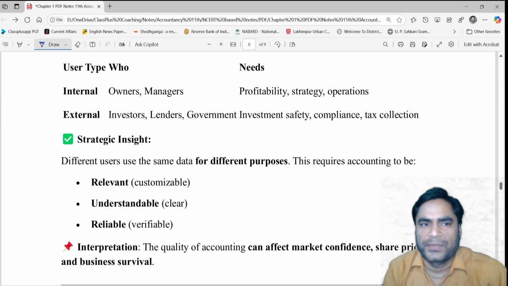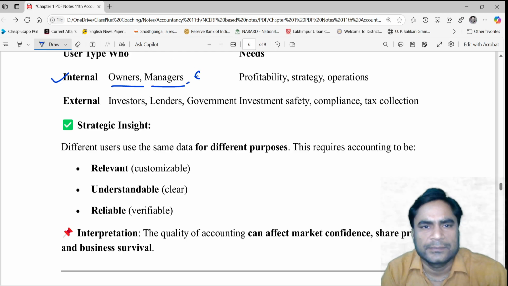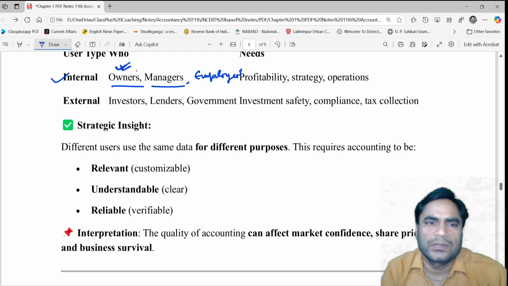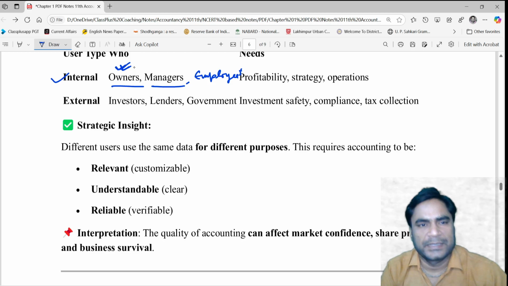So let's know who the different users are. Internal users are the owners or the managers, and you can also write here employees. Okay, employees are also known as internal users. Owners are those persons who have invested their capital into the business and they are the owners of the business. They need to know about the profitability, the amount of profit they have earned during any particular accounting period.